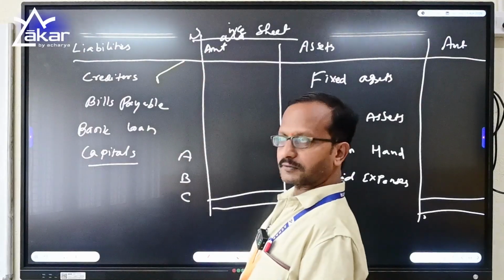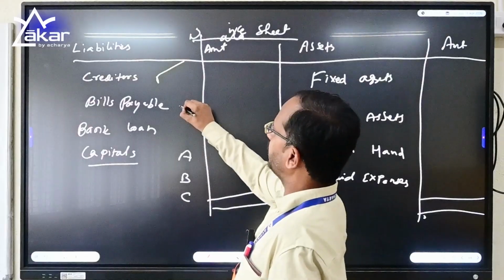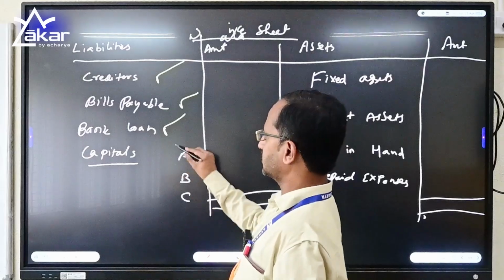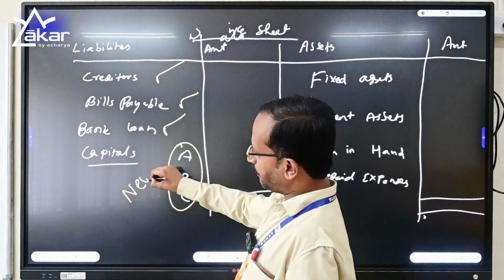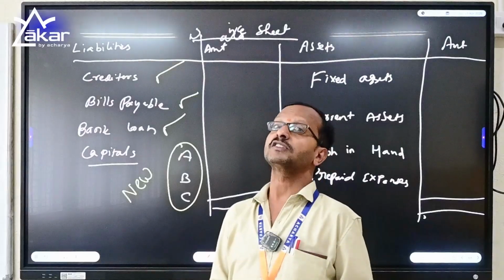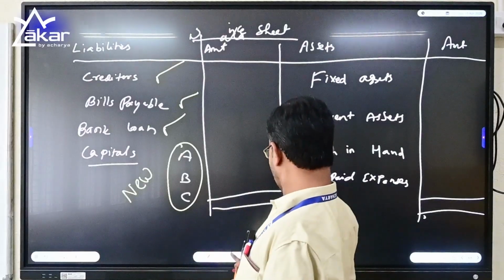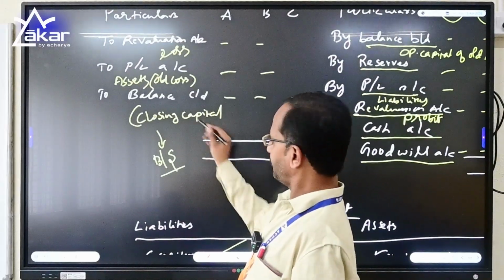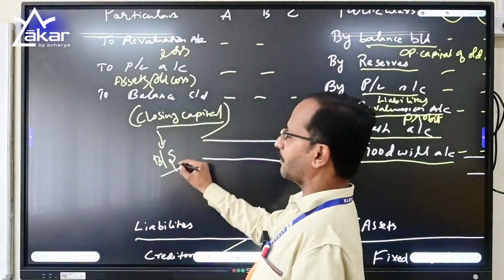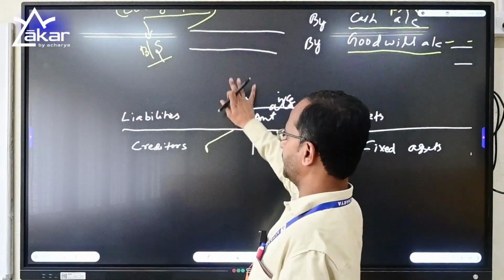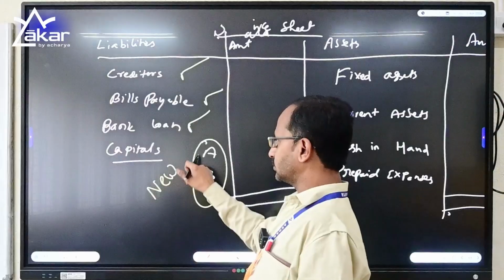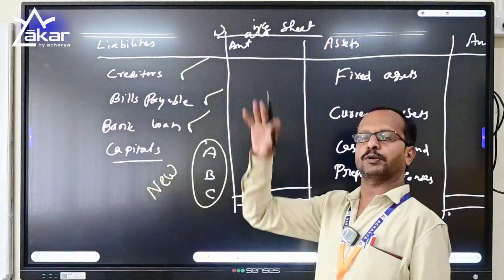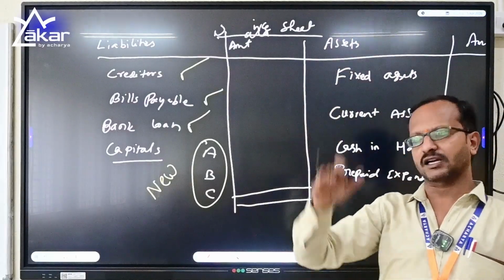like creditors, which is a liability to pay, bills payable, and bank loan. Along with that, the capitals are nothing but the new capital brought forward from the partner's capital account. I will show you that it is available here. So this is the balance sheet closing capital. This closing capital has to be brought to the balance sheet in that column which is here. So these are the capitals of the existing old and new partners, which were brought forward from the partner's capital account.